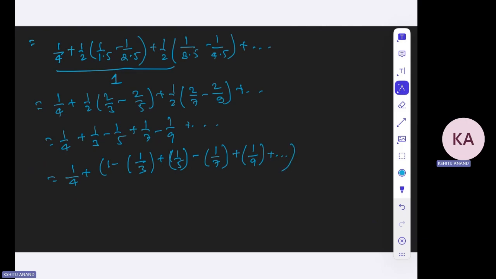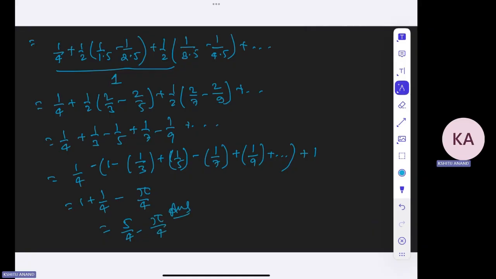So basically you should have a minus sign over here, 1 by 4, and since we are adding minus 1, you should add plus 1. So it would be 1 plus 1 by 4. And you already know the value of this series is nothing but pi by 4. So the answer to this question would be 5 by 4 minus pi by 4.